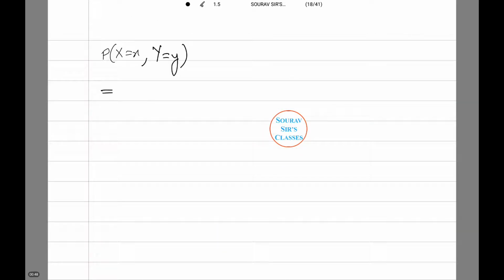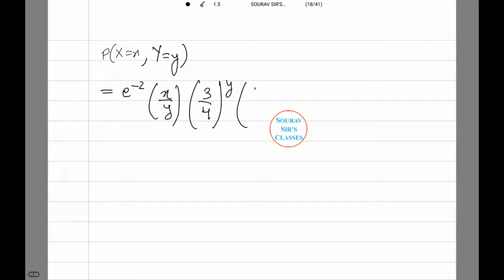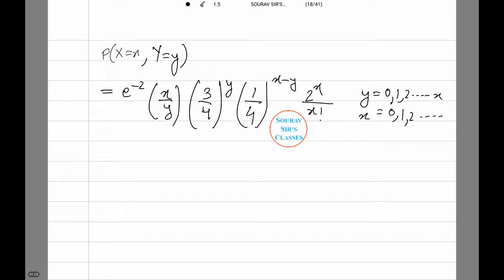Probability that capital X equals small x and capital Y equals small y is e to power minus 2 into x by y into (3 by 4) to the power y, (1 by 4) to the power x minus y, 2 to the power x by x factorial, with y ranging from 0, 1, 2 till x and x ranging from 0, 1, 2 till infinity.